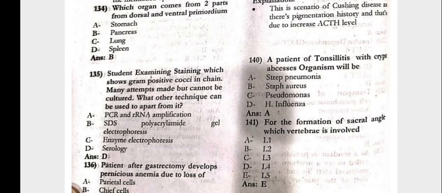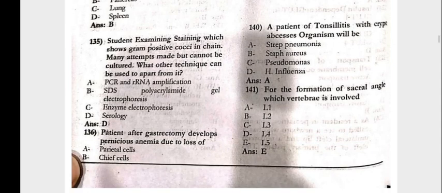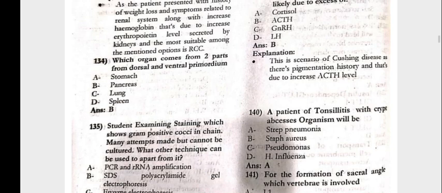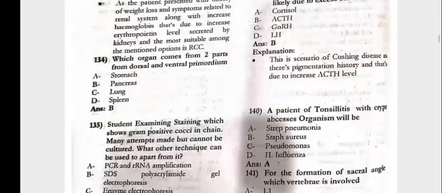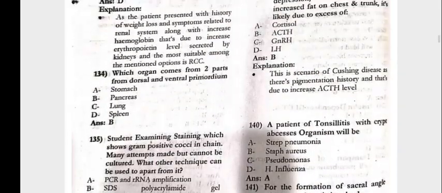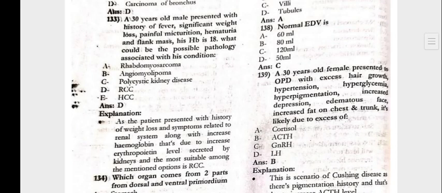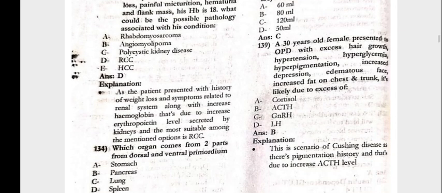Student examining staining which shows gram positive cocci in the chain. Many attempts made but cannot be cultured. What other technique can be used apart from it? That is the serology. Patient after gastrectomy develops the pernicious anemia due to the loss of the parietal cells. Next, 138, the normal end diastolic volume is 120 ml.